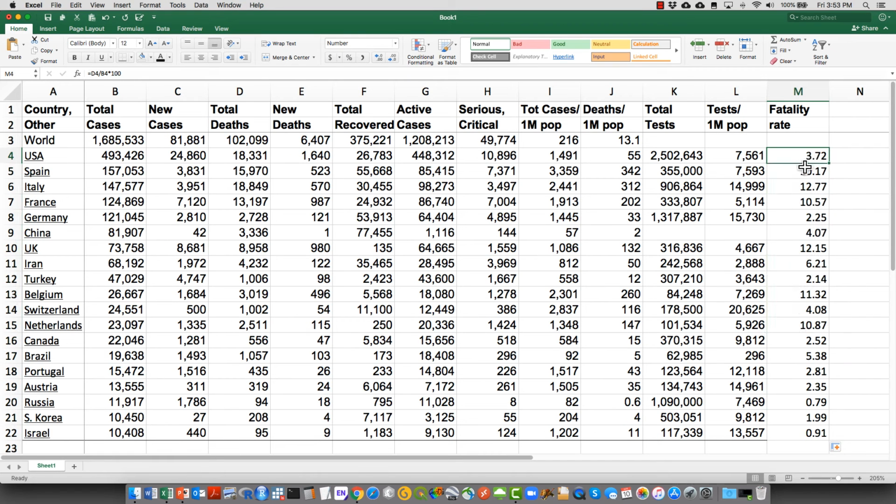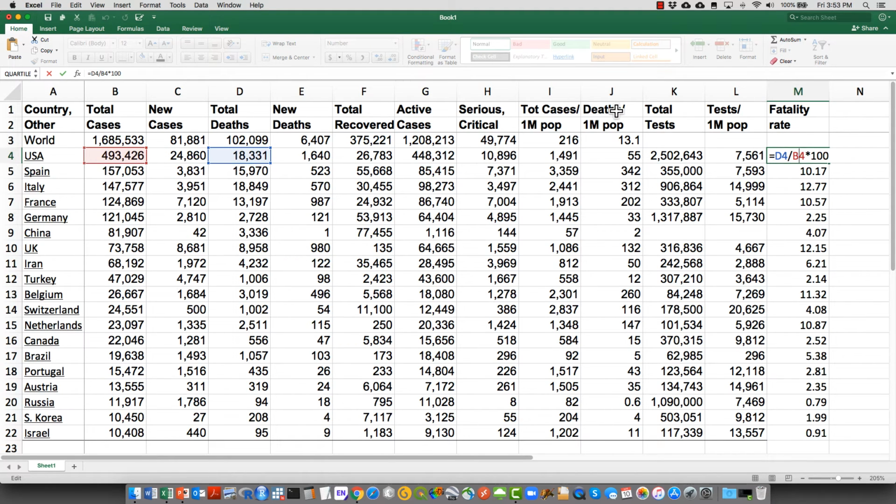So here, 3.72% of those people that were tested and were positive for coronavirus in the US, they died. So that's pretty much that. So it's pretty much this fatality rate here.